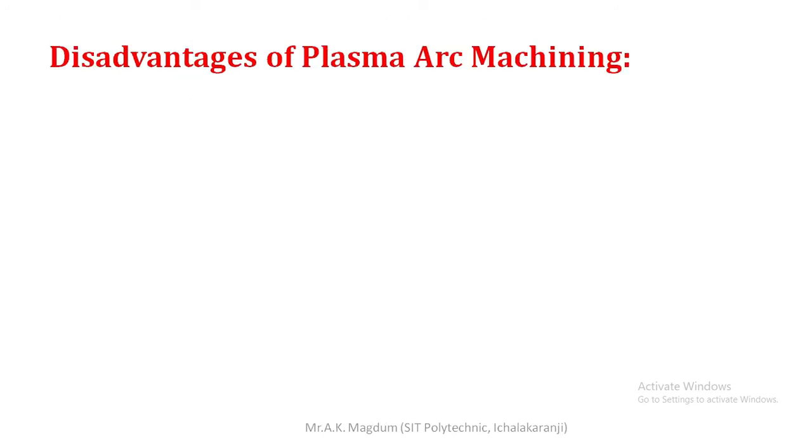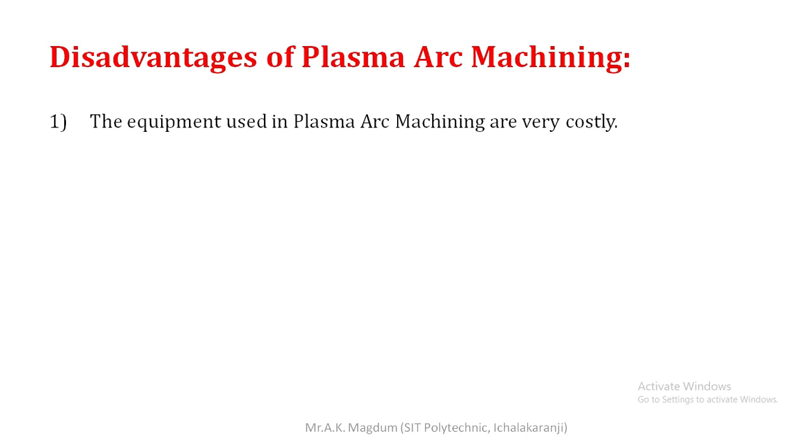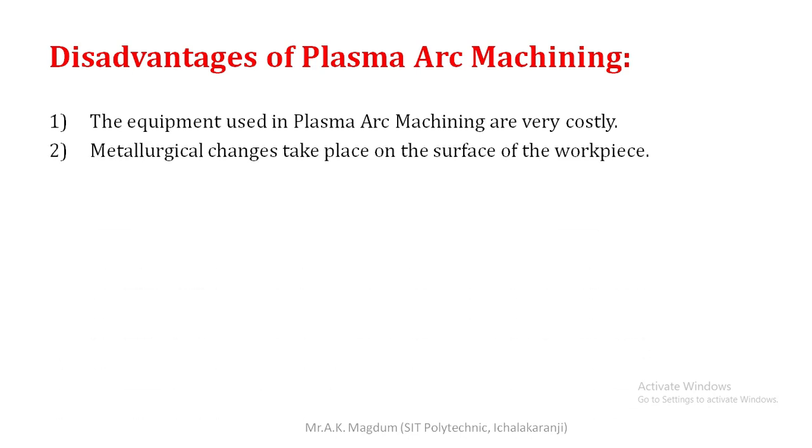Next, there are some disadvantages of plasma arc machining. The first one is that the equipment used in plasma arc machining is very costly. In short, the initial investment for plasma arc machining installation is costly. Next one is that metallurgical changes take place on the surface of the workpiece. That is a very important drawback.